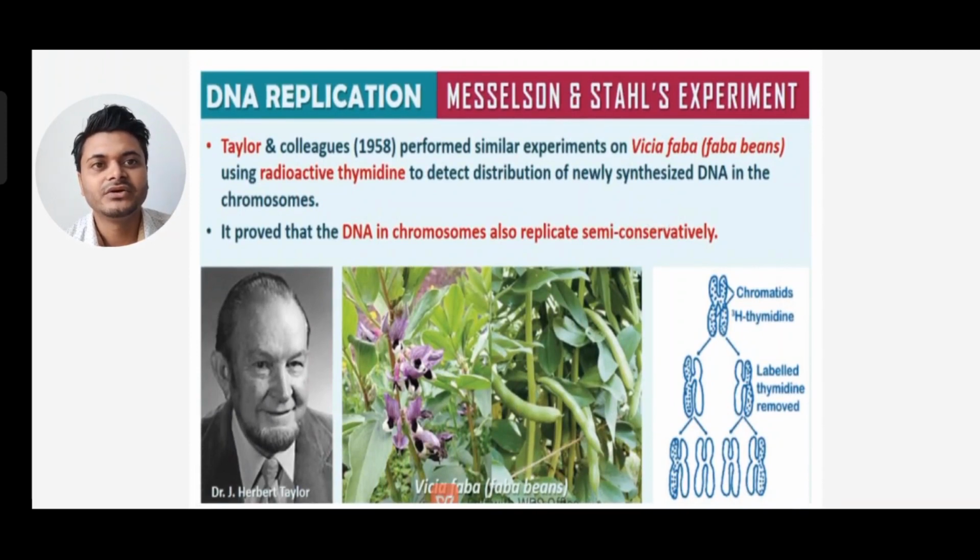Taylor and colleagues in 1958 performed similar experiments on Vicia faba, using radioactive thymidine to detect the distribution of newly synthesized DNA in the chromosome. So it proved that DNA in chromosomes also replicates semi-conservatively. You can see this in Vicia faba.